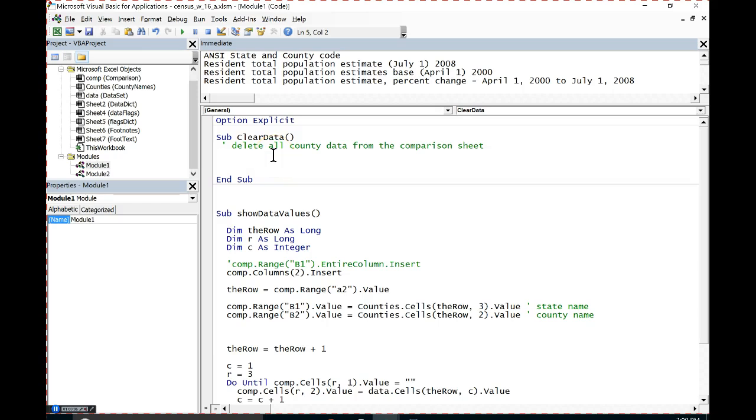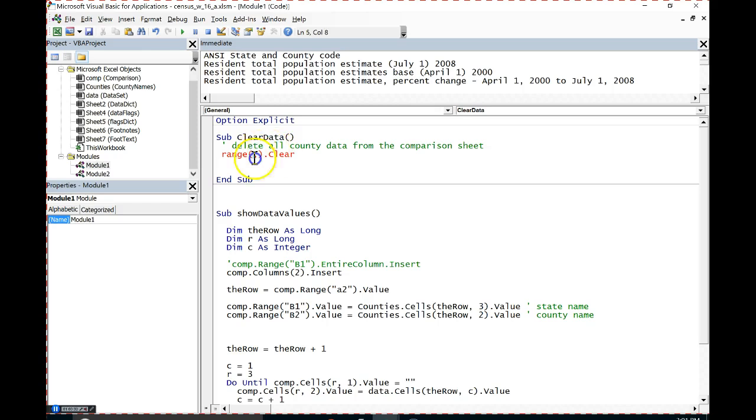So we're going to come here to Clear Data, and we're going to define the range that we want. So we've got to get to the range. Here's the syntax: Range. I'm going to put the quotes, the parentheses in, the comma, and that's just going to let me know that I'm going to try to find that. And then once I've found that, I'm going to do something with it. What am I going to do? I want to just clear the range. I think clearing the range should be okay.